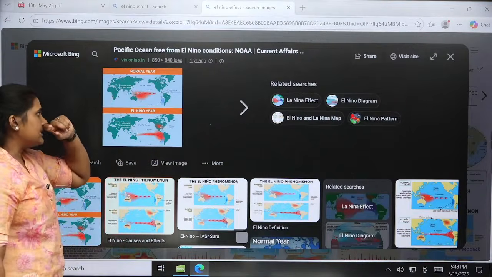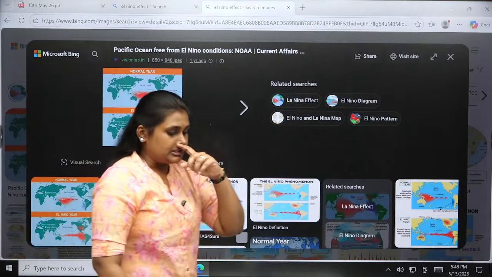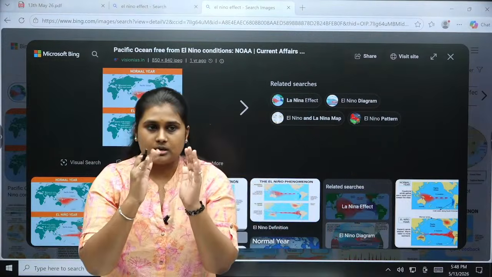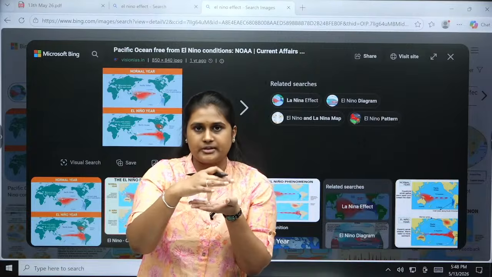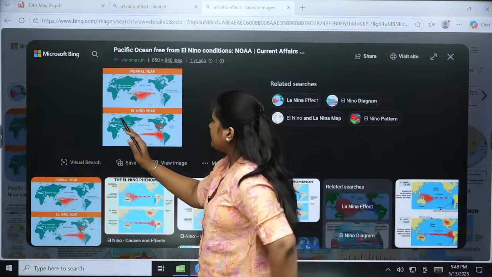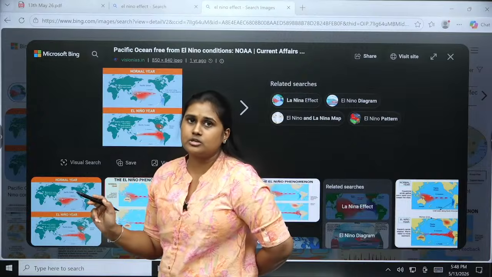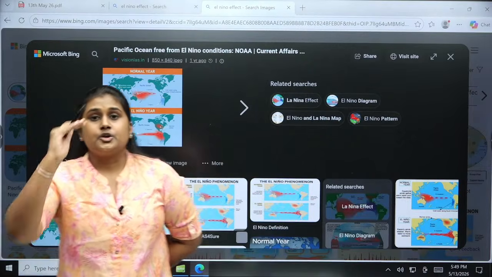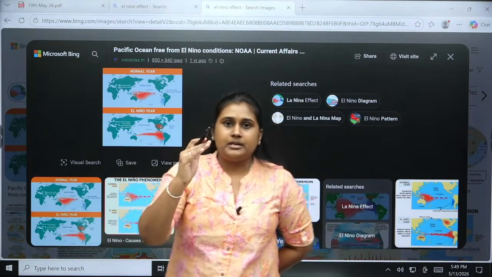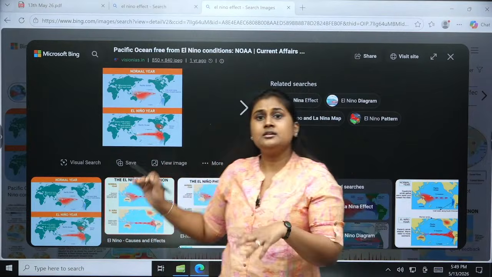In a normal year, the warmer surface water will be near the Australian region. But when it comes to El Nino, this warmer surface water will be moving across the Pacific region, from the Australian side towards the North and South America area, where the equatorial and South Pacific area will have the warmer surface water.